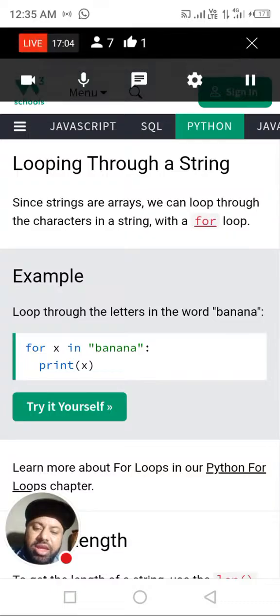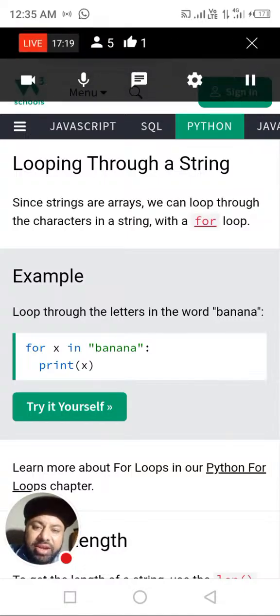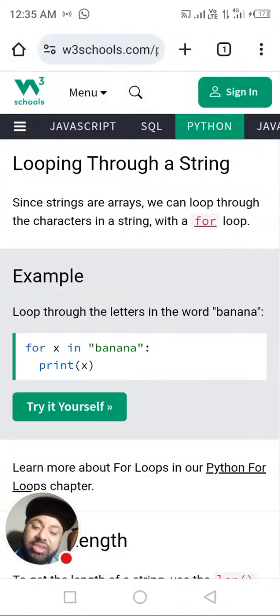X is a variable which will get characters one by one. First, x is by default at position zero in banana, so it will print x, meaning the zeroth character, b. Then automatically the cursor goes to the next line.